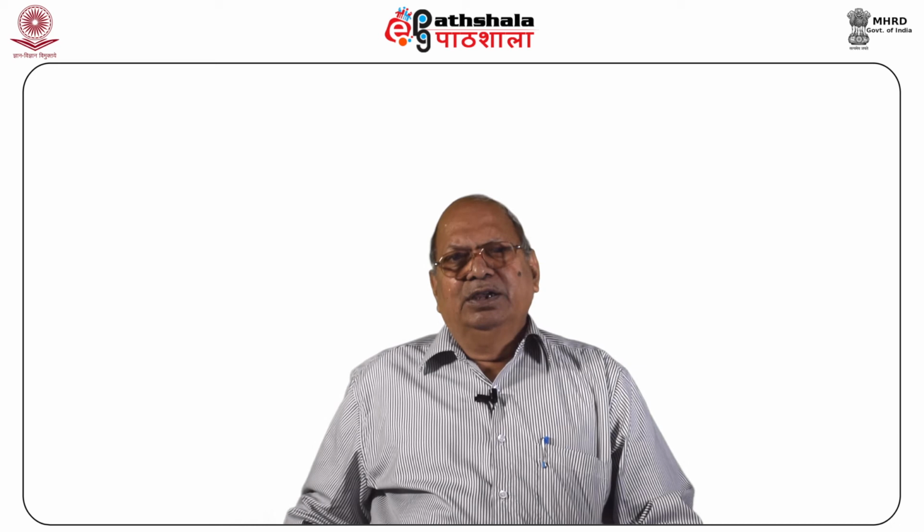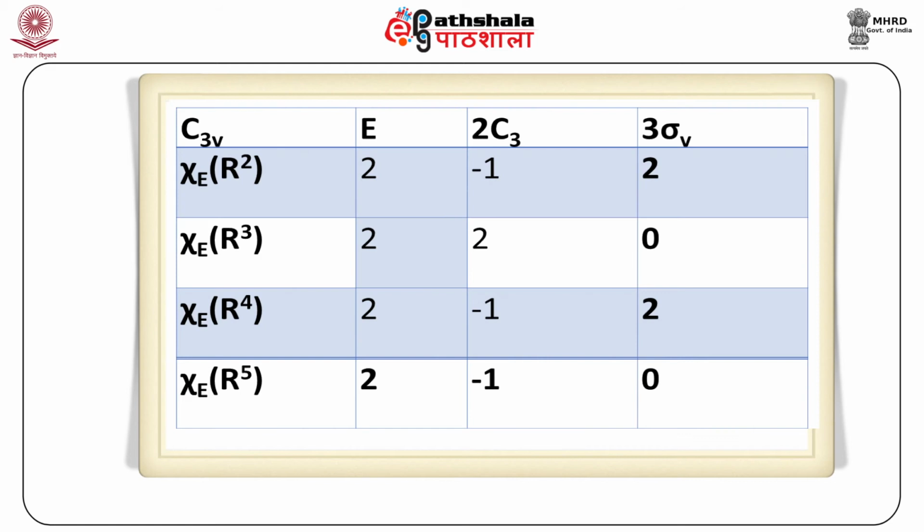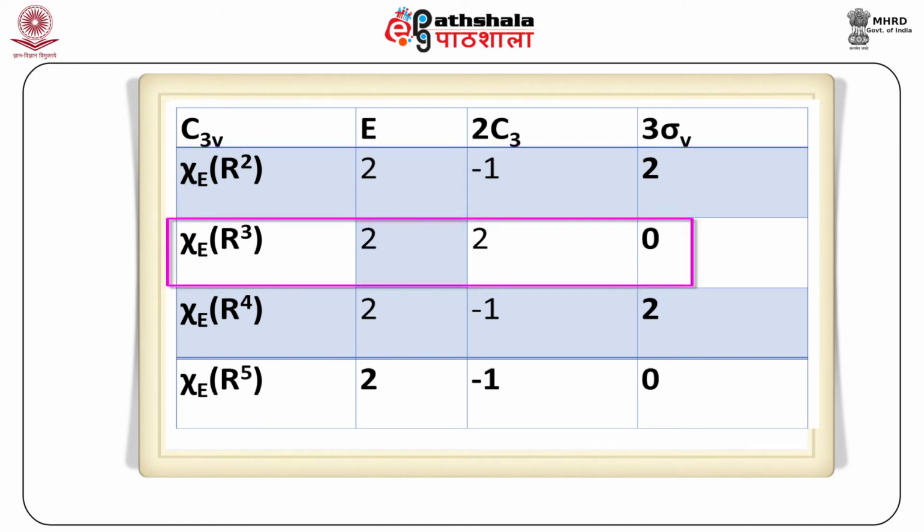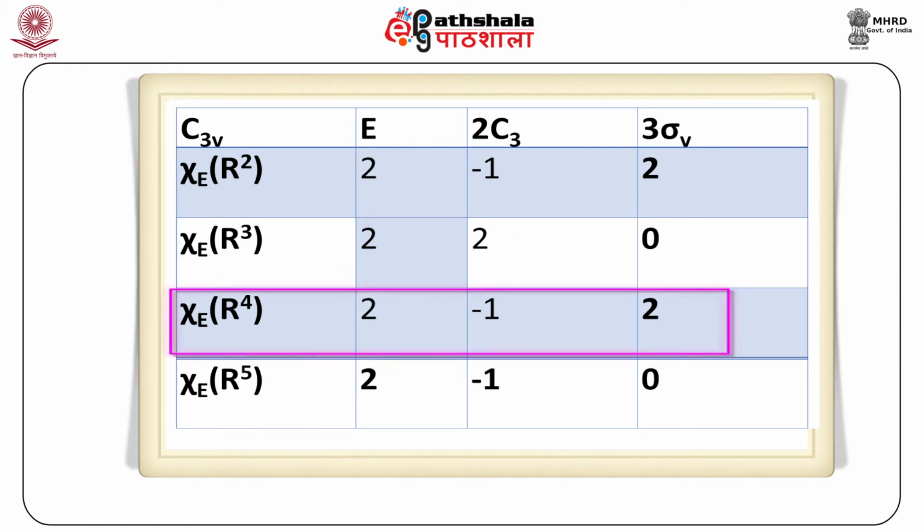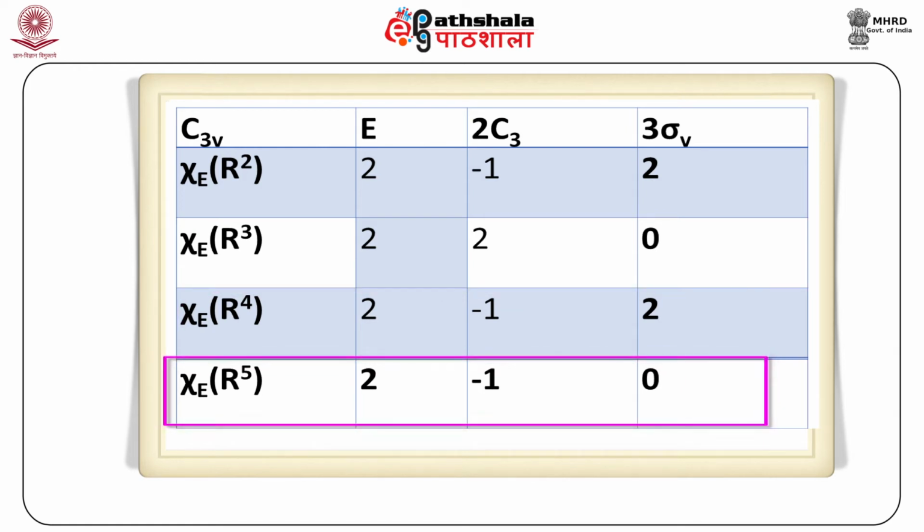The value of χ_E(R) for operation R carried out n times, for n up to 5, is summarized in the table. That is, this is the result for the C3v point group, for operations E, 2C3 and 3σv. χ_E(R²) is 2, -1, 2; χ_E(R³) is 2, 2, 0; χ_E(R⁴) is 2, -1, 2; χ_E(R⁵) is 2, -1, 0.